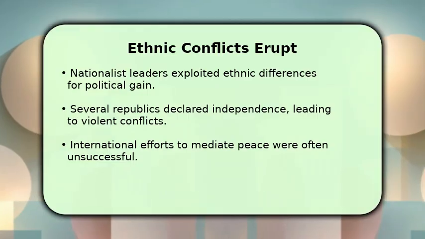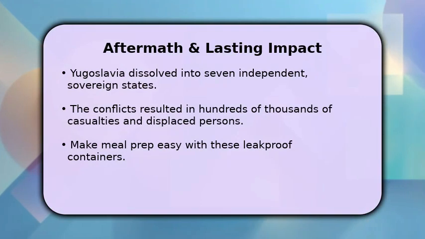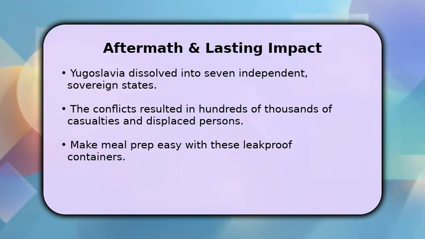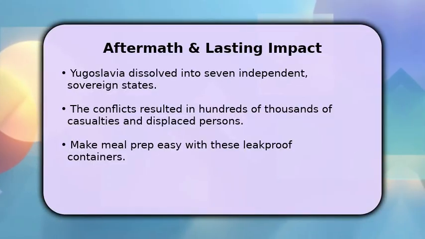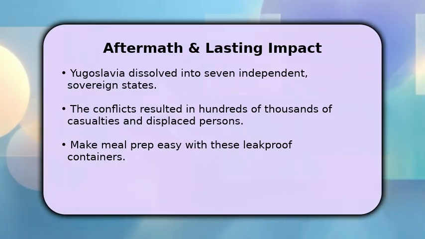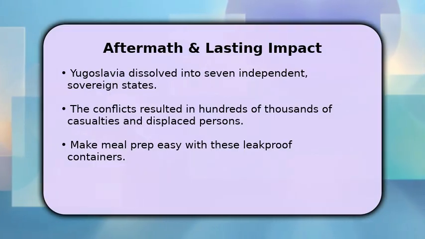halting the escalating violence. Ultimately, Yugoslavia fragmented into 7 independent, sovereign states, each forging its own path. The conflicts that accompanied this dissolution led to a tragic loss of life, with hundreds of thousands of casualties, and displaced millions of people, leaving a profound and lasting impact on the region.